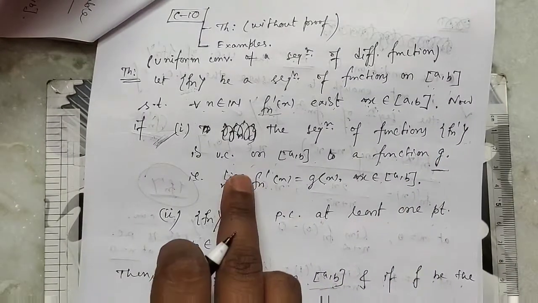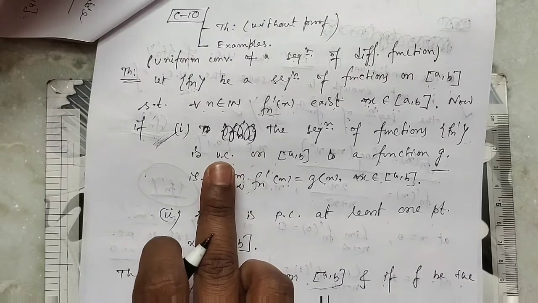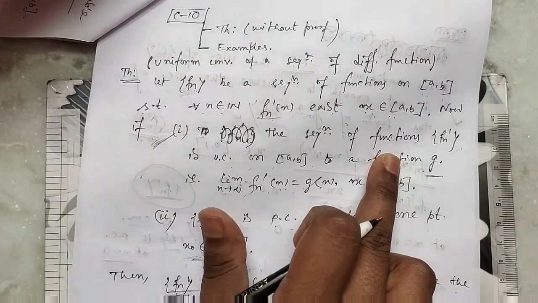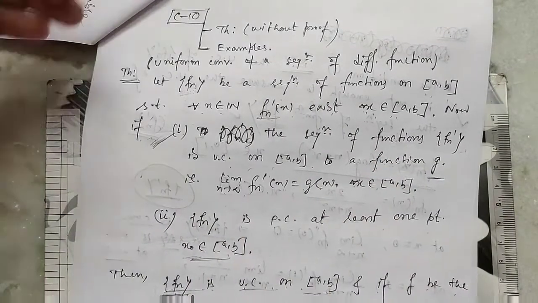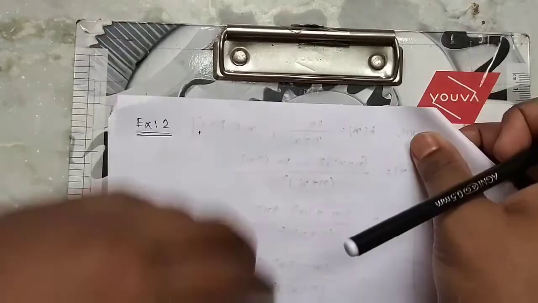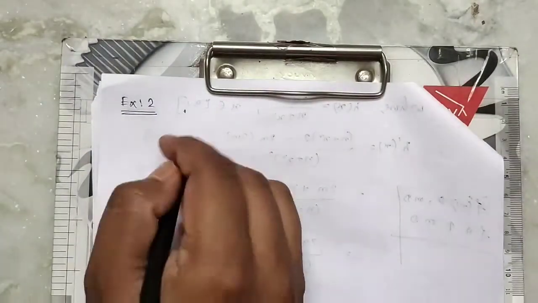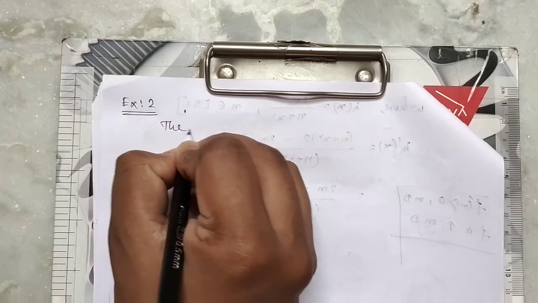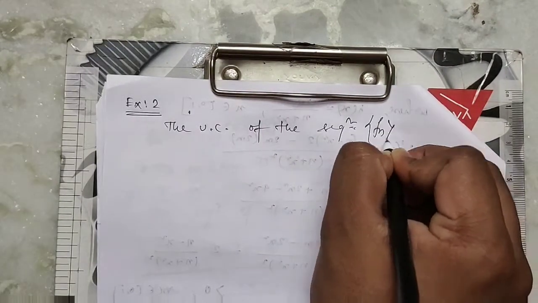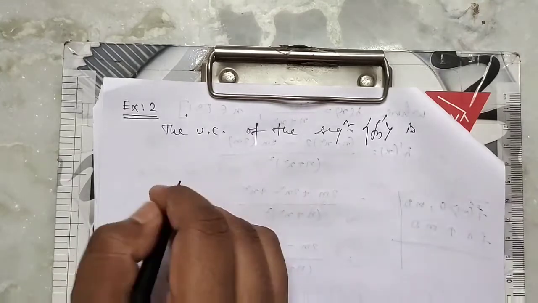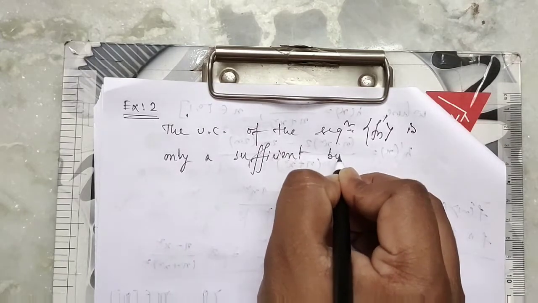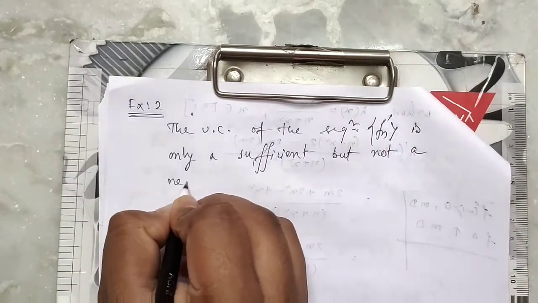Okay, so now we discuss an example to prove that this condition, condition 1, is a sufficient but not a necessary condition.